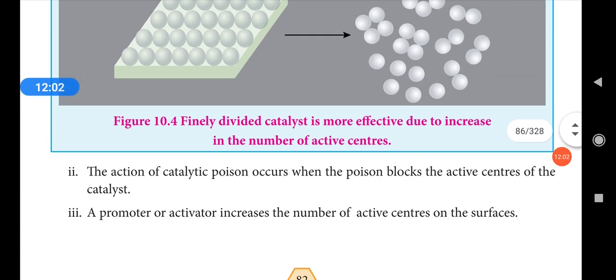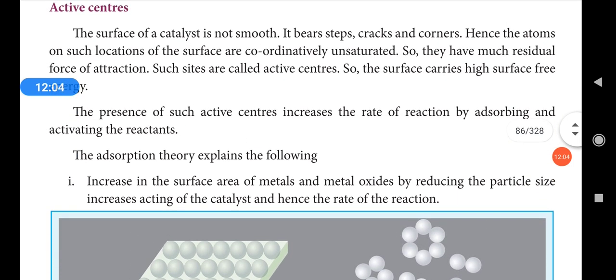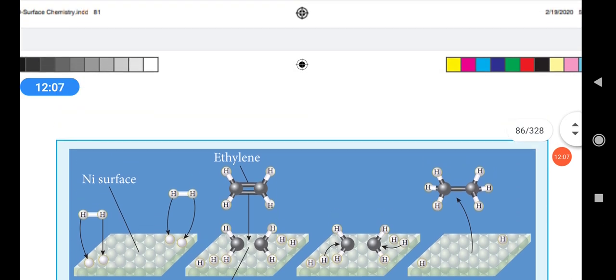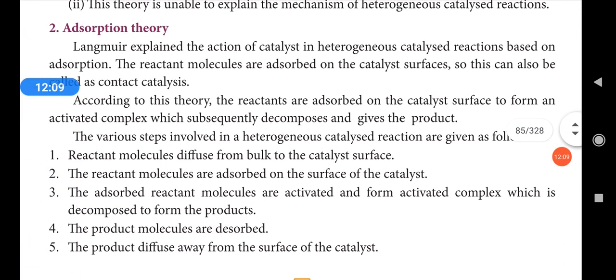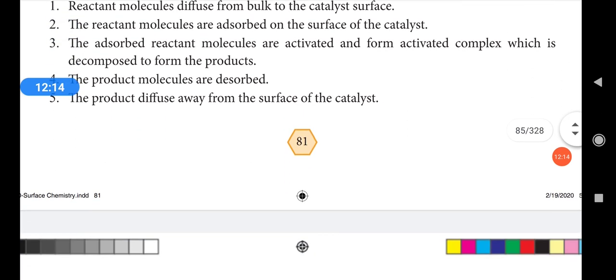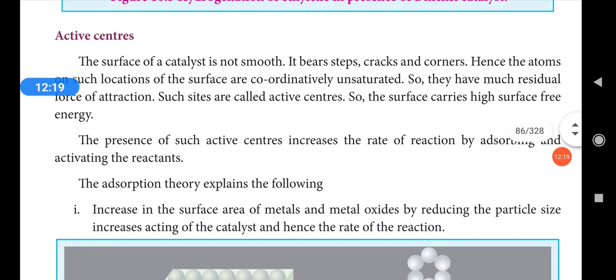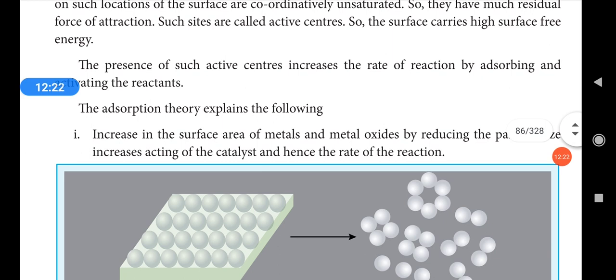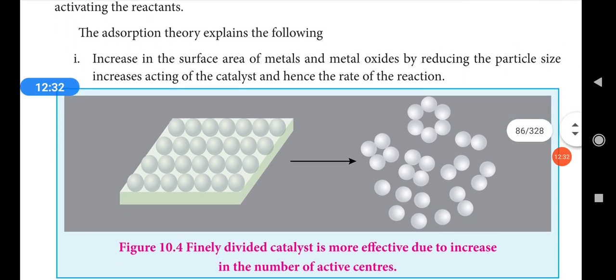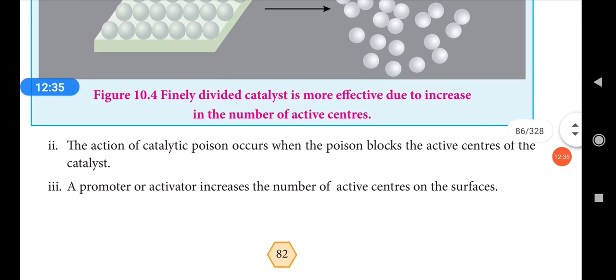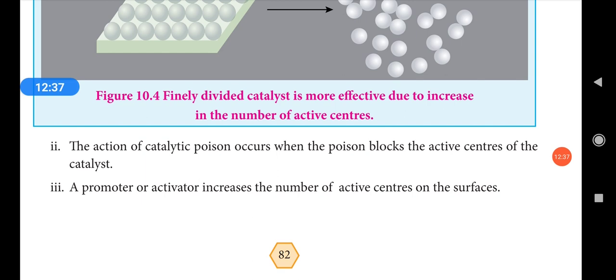Okay, these are all the things that we can understand from adsorption theory. Okay, in this video we have discussed important facts of adsorption theory and various steps involved in the adsorption theory, and then an example of adsorption theory, and then what is meant by active centers, and importantly what the adsorption theory explains. That means the important points you learn from adsorption theory: the first point, second point and third point. That's all about adsorption theory.